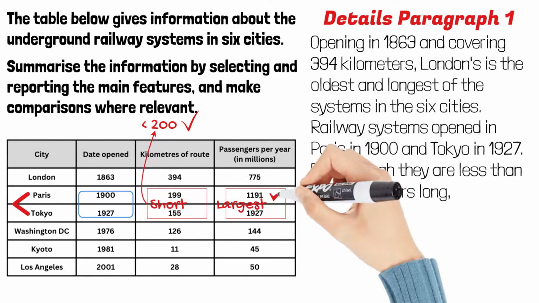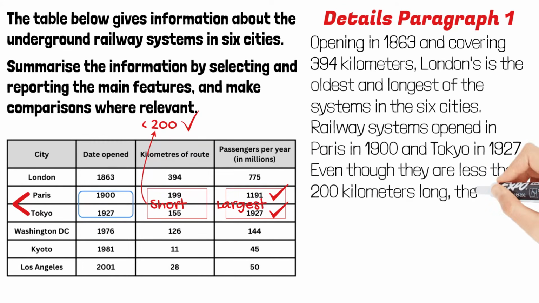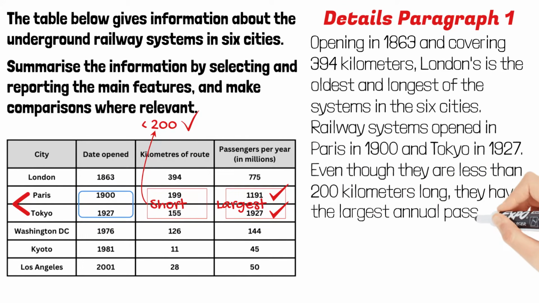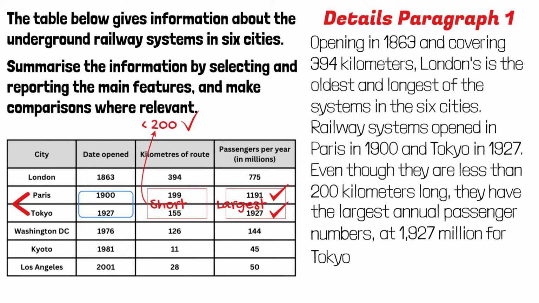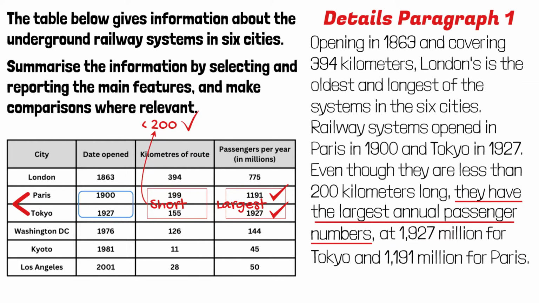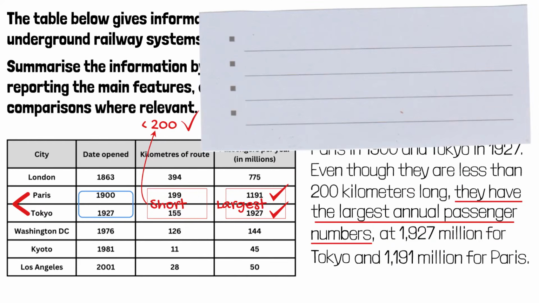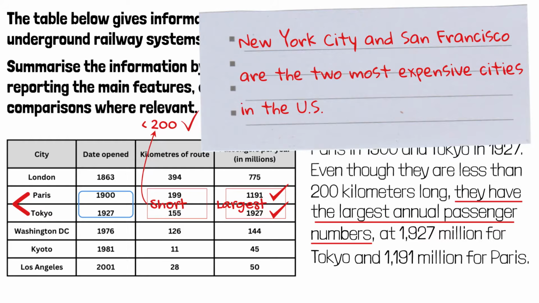Next, I will report passenger numbers precisely. They have the largest annual passenger numbers at 1,927 million for Tokyo and 1,191 million for Paris. Please note that 2 numbers can be the largest at the same time. This is like saying that New York City and San Francisco are the two most expensive cities in the US, but we can omit two and just say they are the most expensive cities.